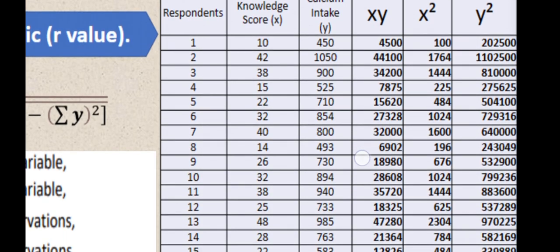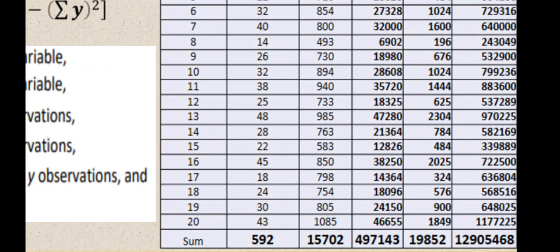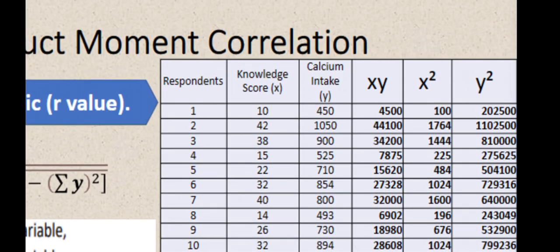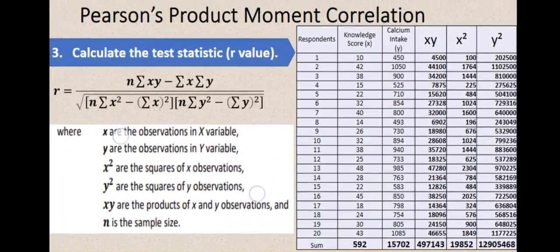So, after natin ma-raise to 2 lahat ng values sa ating x, we just simply add them, no? Para malaman natin yung summation nila. So, yung summation natin dito is 19,852. Same with, no? Another dagdag naman tayo ng table or column, which is y squared. So, raise to 2 lang natin itong 450. So, we have that one, and then add natin afterwards hanggang sa matapos tayo.